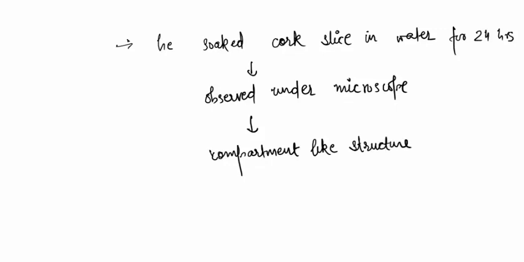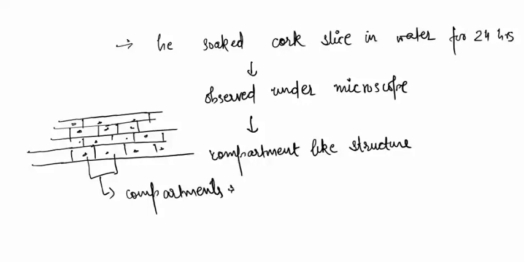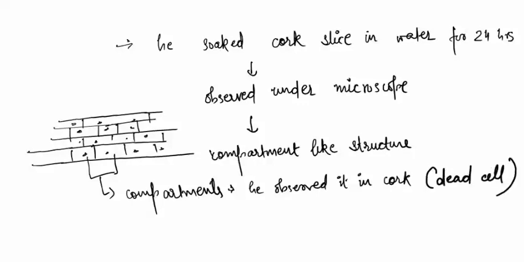So it will be like this. I am showing you the diagram, just a basic one. So these are the compartments that I am showing you. So he observed something like this. He said that every organism consists of small compartment-like structures, but he only observed the dead cells. The live cells were observed by another scientist that I'll be showing you in the next slide.